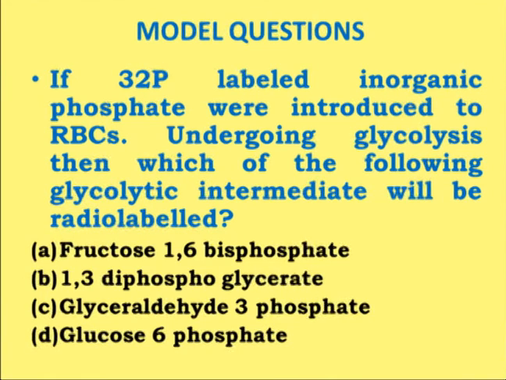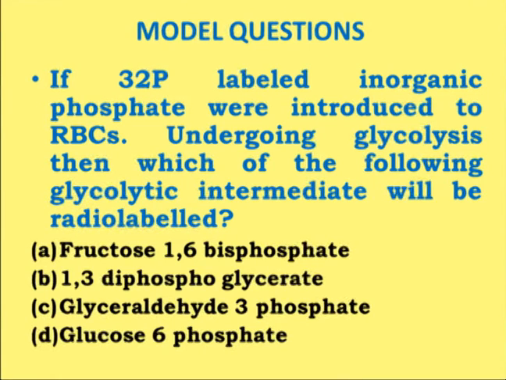So here the second option can also not be considered, and the third one is glyceraldehyde 3-phosphate, which is being formed from the dihydroxyacetone phosphate. Now we know that fructose 1,6-bisphosphate is cleaved by aldolase into glyceraldehyde 3-phosphate and dihydroxyacetone phosphate, and that will again isomerize in order to form 2 molecules of glyceraldehyde 3-phosphate. So that option can also not be considered.